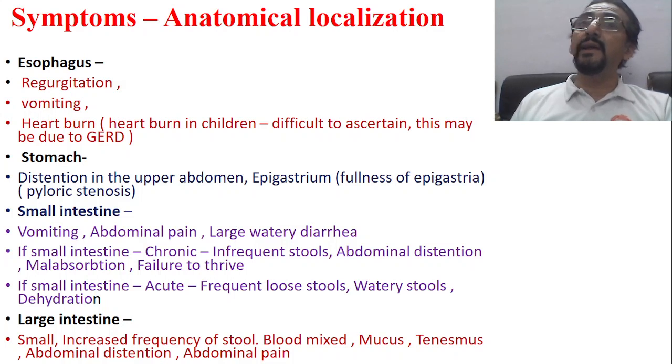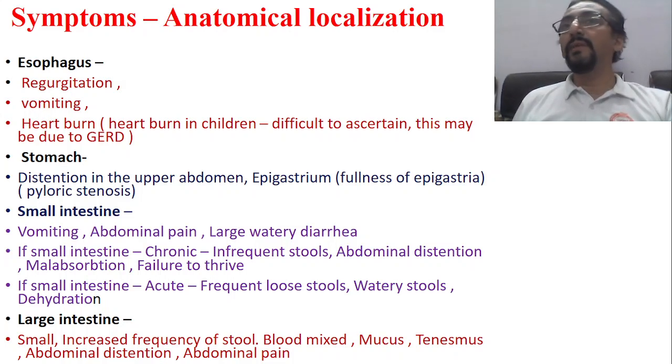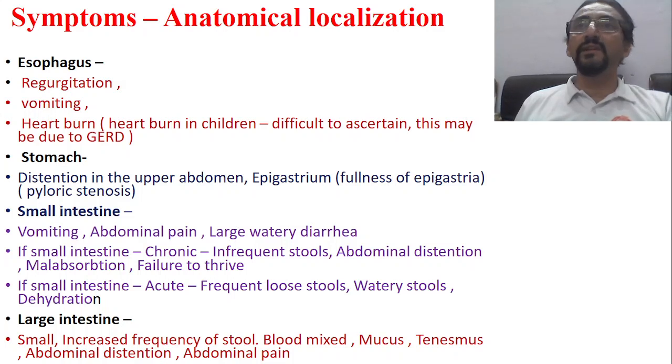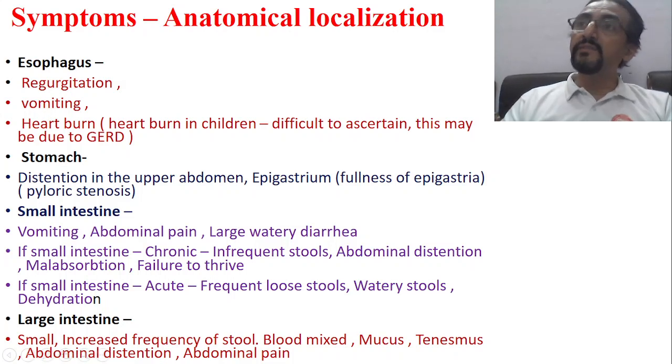Then that diarrhea is not a high volume diarrhea, because maximum things get absorbed in the small intestine itself. So when it comes to the large intestine, only the excretory portion is remaining, and from that excreta the large intestine also absorbs water and retains it, making the stool hard and thick in consistency.